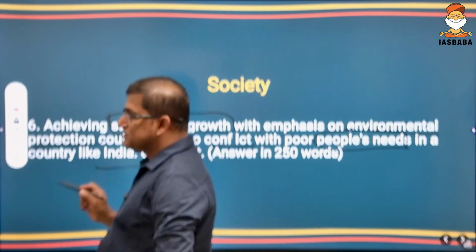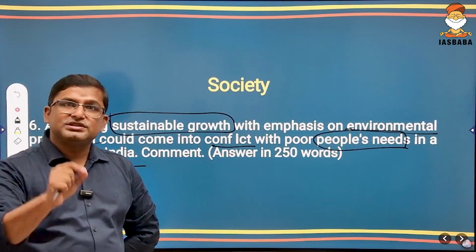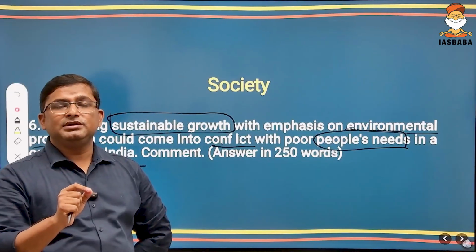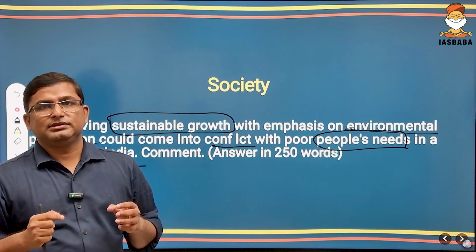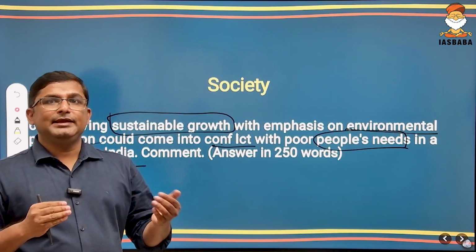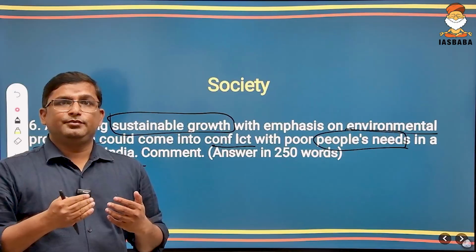Means in the context of India, if we are trying to achieve sustainable development with emphasis on environmental protection, then it may adversely impact the needs of our poor people.